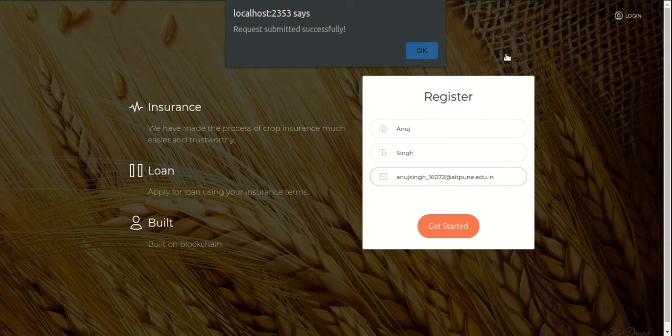What happens here is that I cannot immediately log in to the application. My email and my details are sent to the admins at the backend, and they hold the responsibility and the ability to add me to the Active Directory. Unless I'm added to the Azure Active Directory, which is being used as a means of authentication here, one cannot simply log in to the application. So I'll have to wait for my request to be approved, and then I'll get a confirmation on my email ID that I mentioned here, and once that is there, I'll be able to log in.